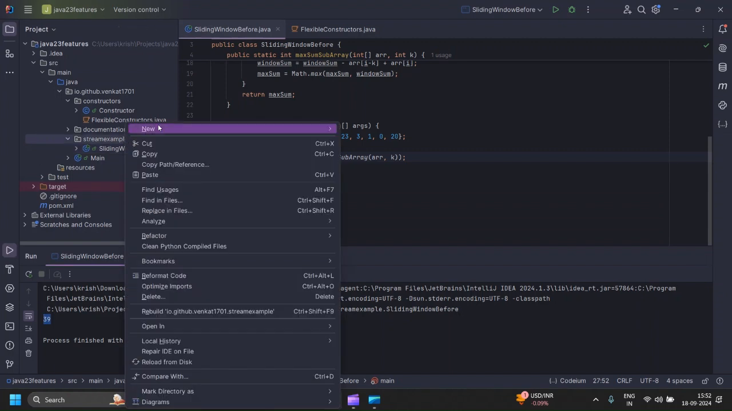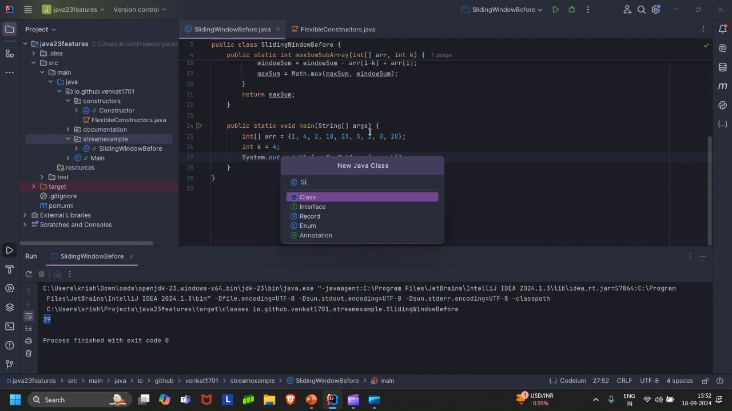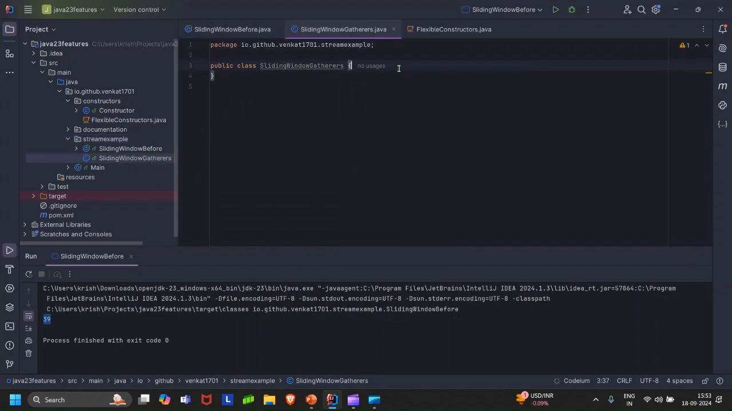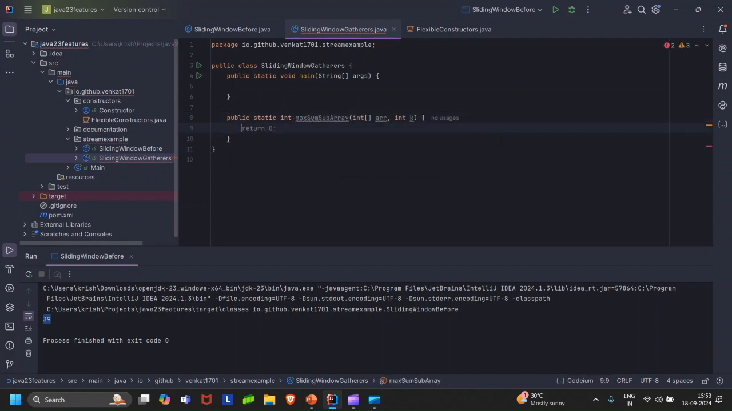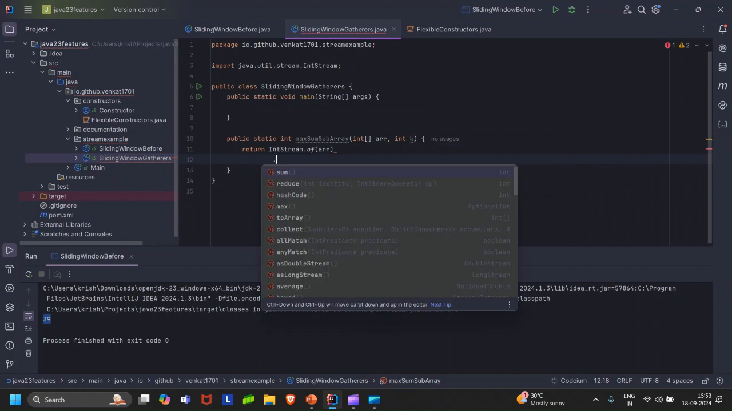Now, I would like to implement a sliding window with the help of stream gatherers. In order to do that, I'll again have a main method here, and let's say I have a dedicated other method, max sum of subarray with the same input. What I'll do is I'll have an IntStream of this array. Now if you don't know about IntStream, then you definitely need to understand functional programming in Java.